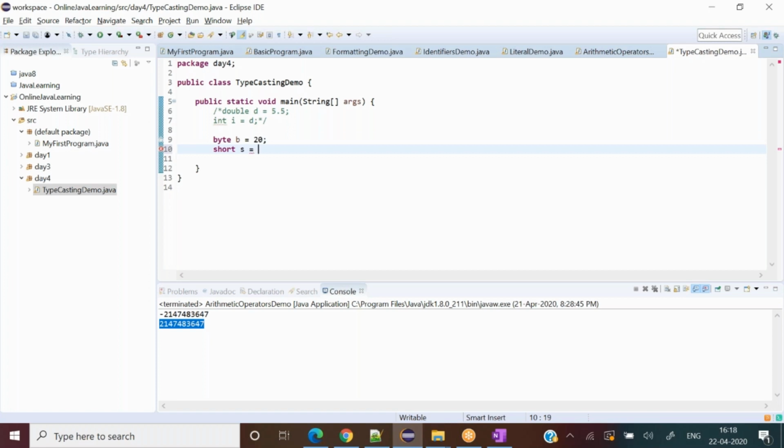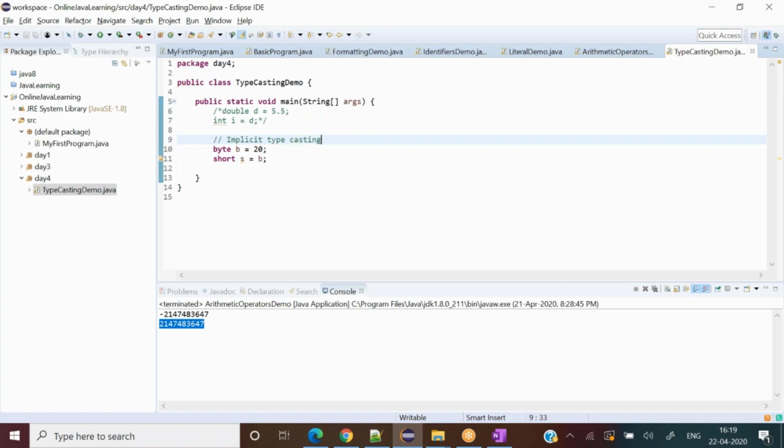Now what happens? It did not complain anything to us. So what is it called? Implicit typecasting. Why implicit? We are going from smaller to bigger container, correct? There shouldn't be any problem.